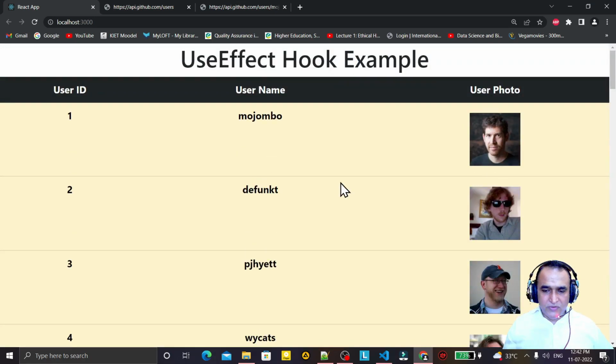Now more modification we can do in this application, like we can insert one text box here, and whatever name we put, only that information should come here. For that we will see in the next video.